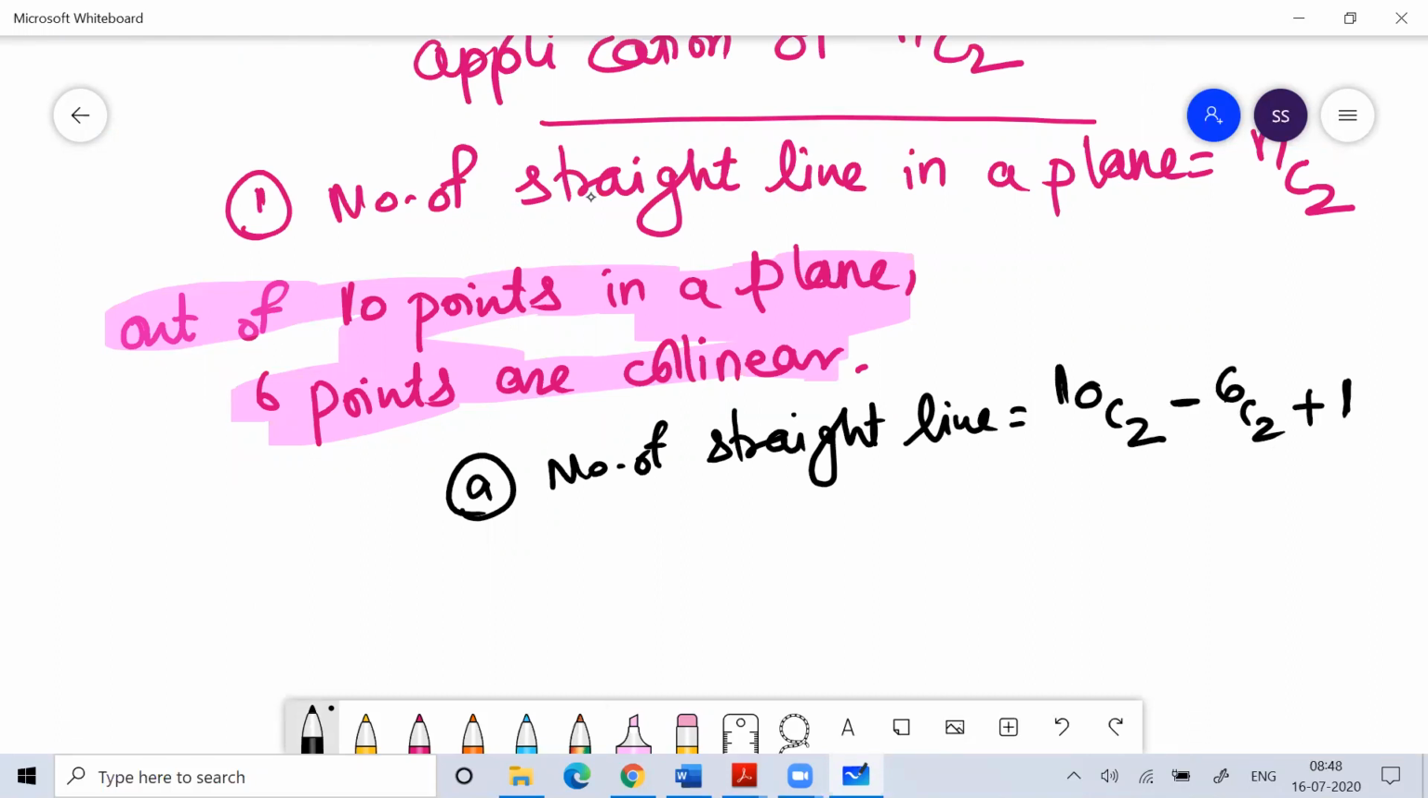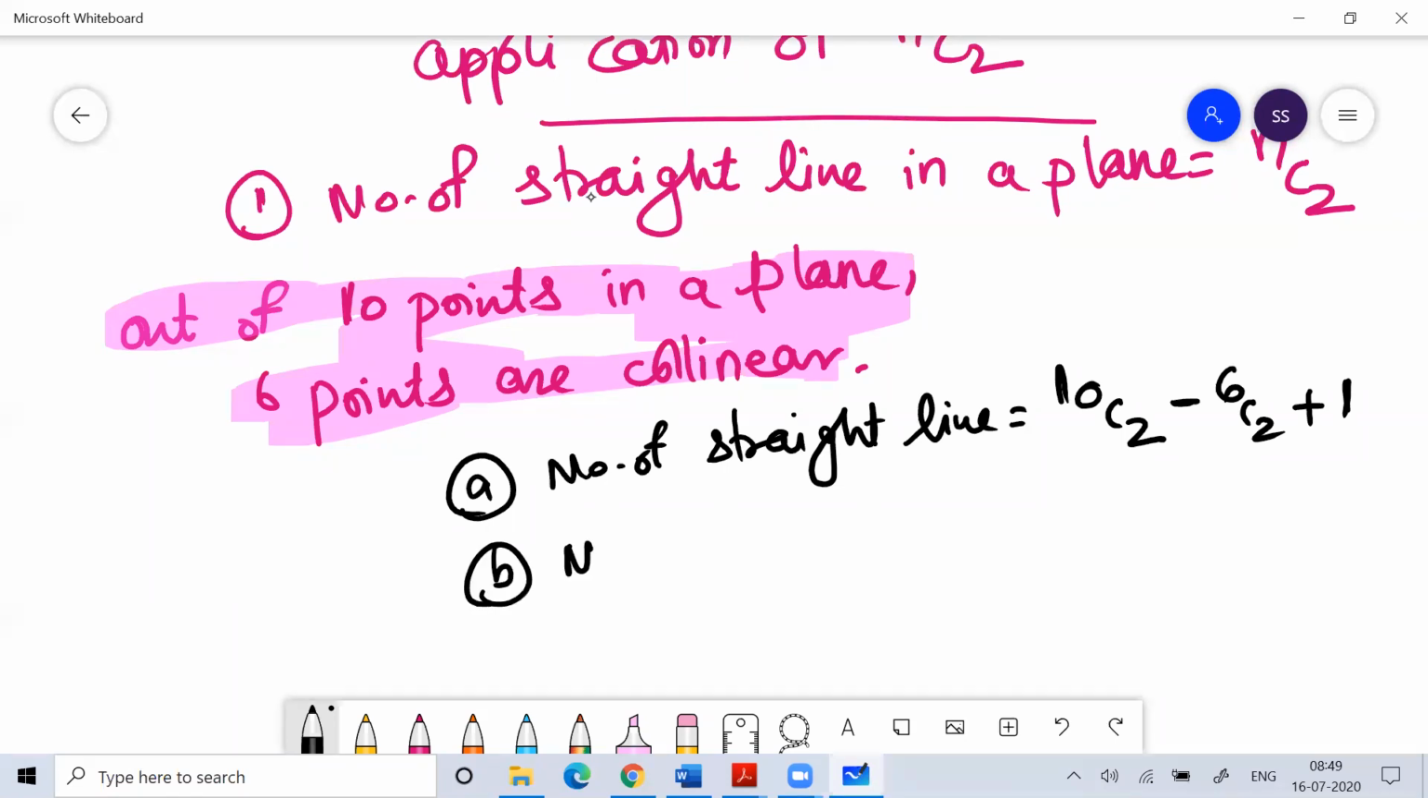This is a very important concept. From 10 points, you can draw 10C2 lines, but out of those, 6C2 will not be separate lines, because those 6 points are collinear. Collinear means they are on the same line. Because they are on the same line, you end up getting just one line. So the number of straight lines is 10C2 minus 6C2 plus 1.